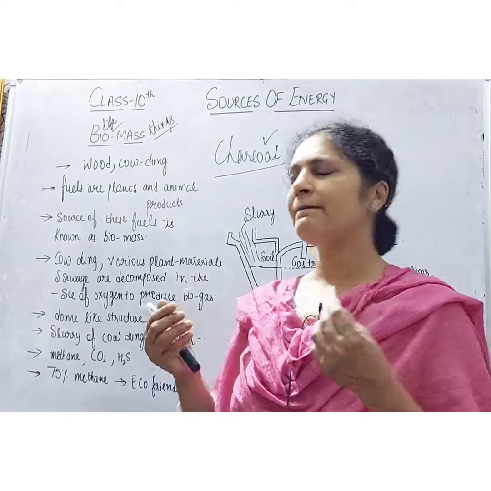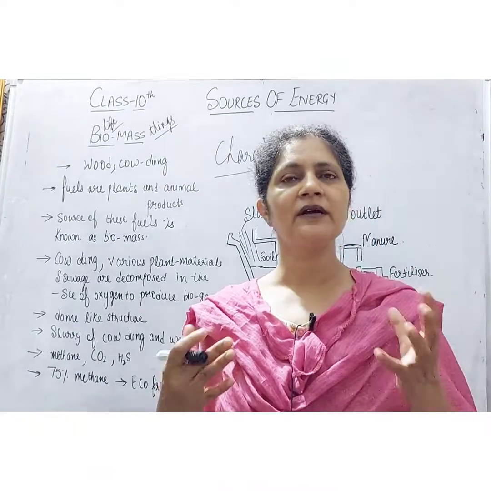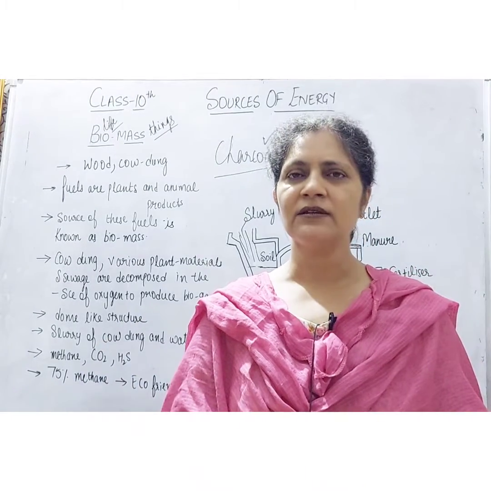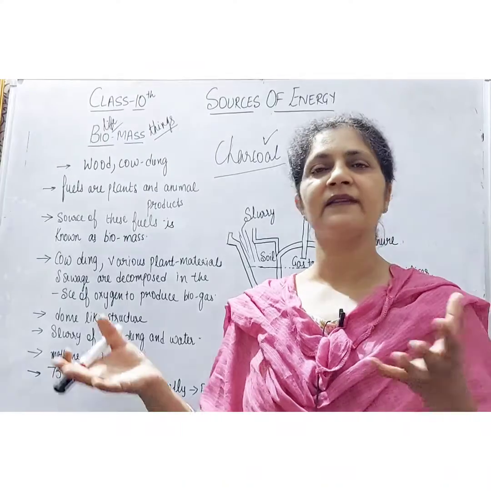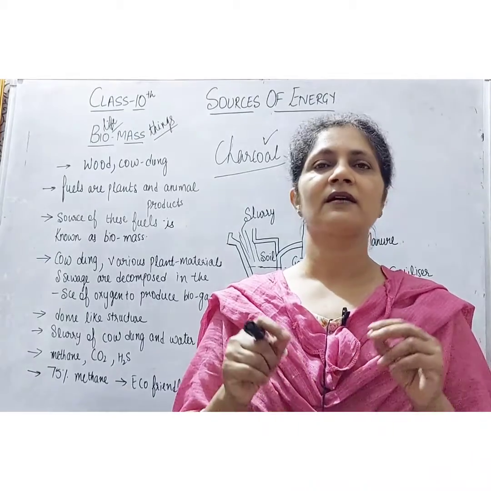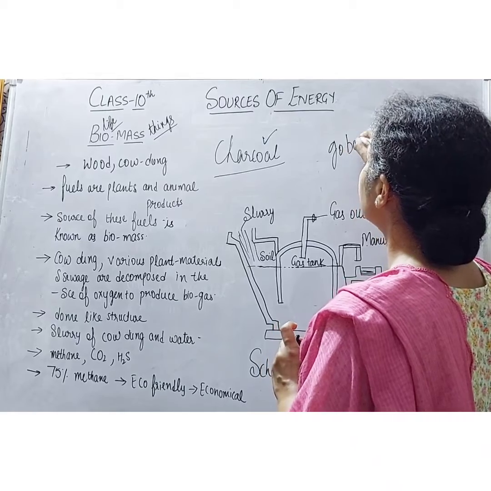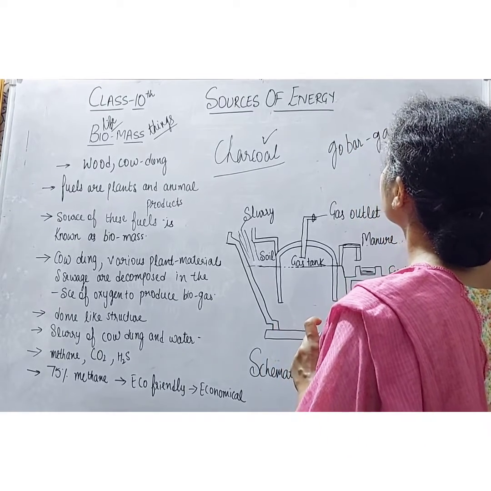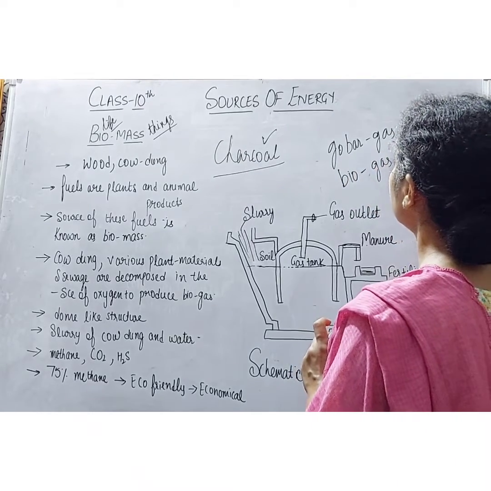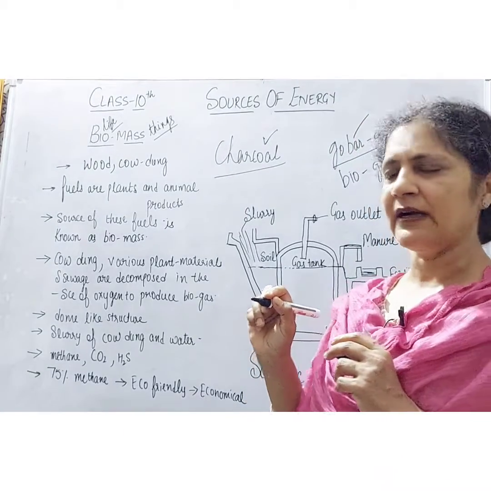We use biogas plants for this purpose, in which what do we provide? Cow dung, right students? Waste from plant sources like vegetable waste also, and slurry and sewage etc. In this process, the main thing is cow dung. So this is known as the gobar gas plant, or we call it a biogas plant. Why gobar gas? Because the main constituent of the biogas plant is cow dung.